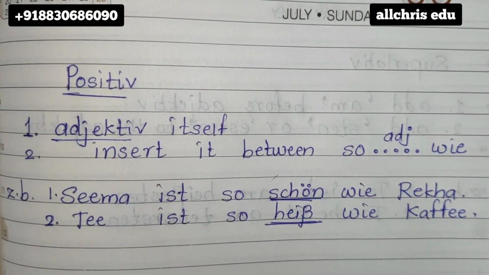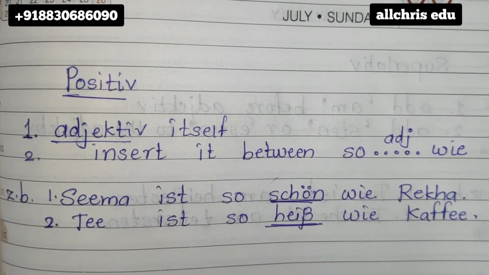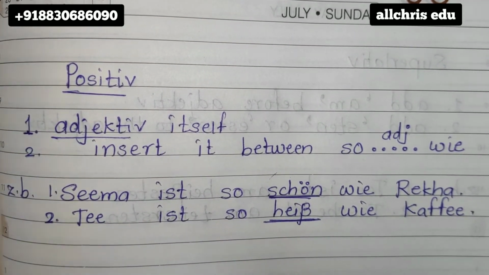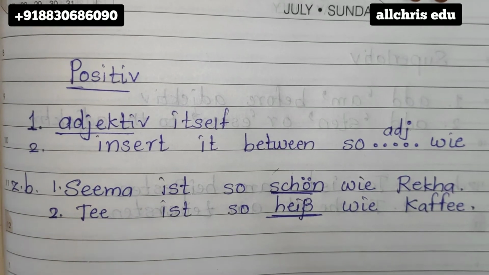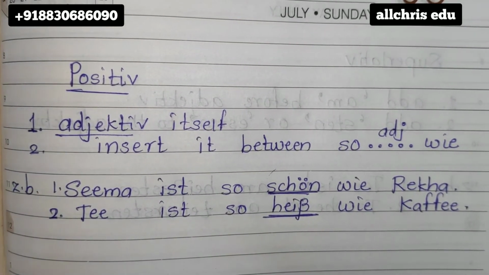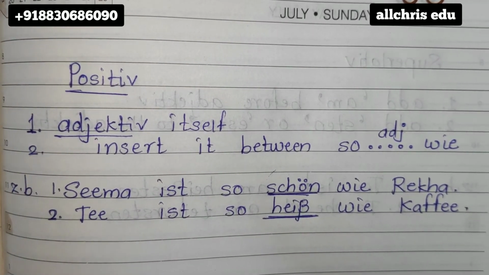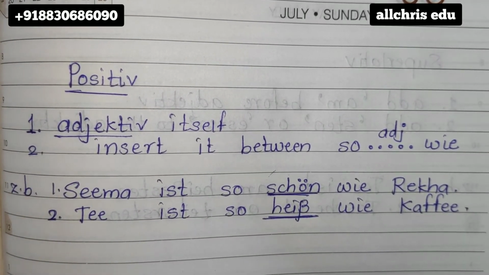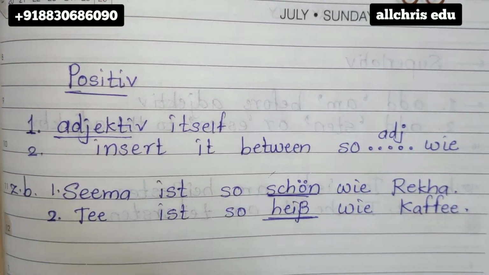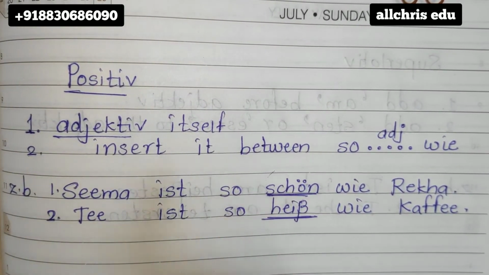The adjectives are supposed to be learned, students. I'll be giving you one list of adjectives which you can learn and keep. If you want to learn something extra, of course you can search and find it yourself also. But I'll be providing the content from the book, some extra things which are normally used during exam time. So this is the word schön and the word heiß.